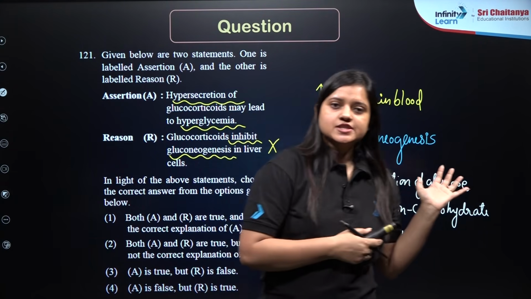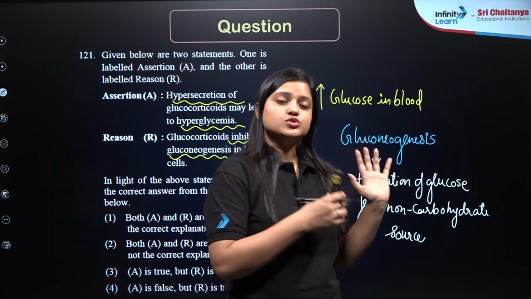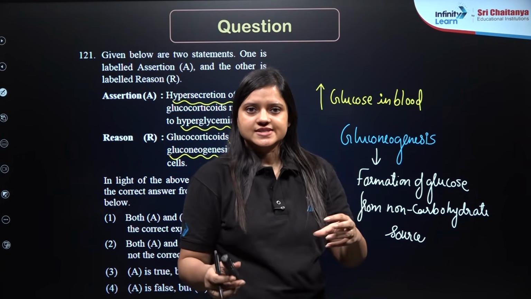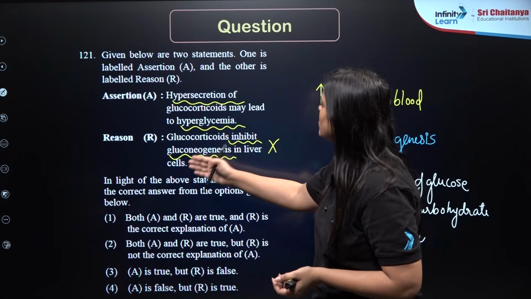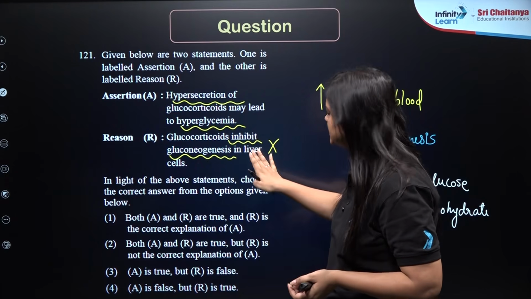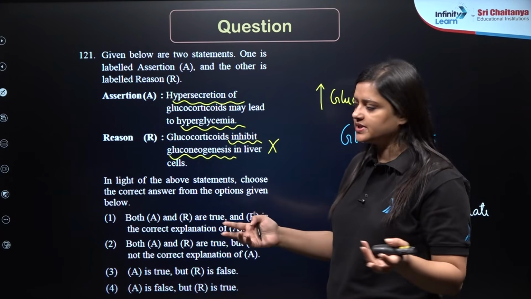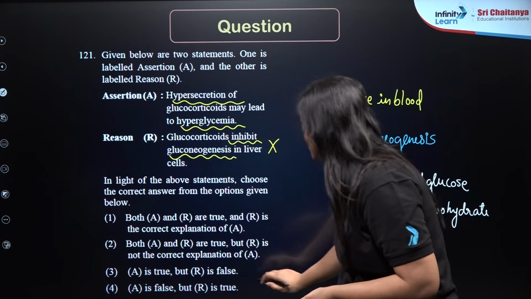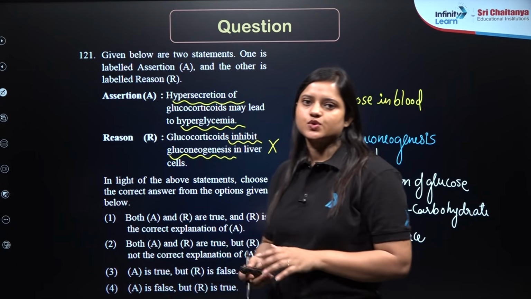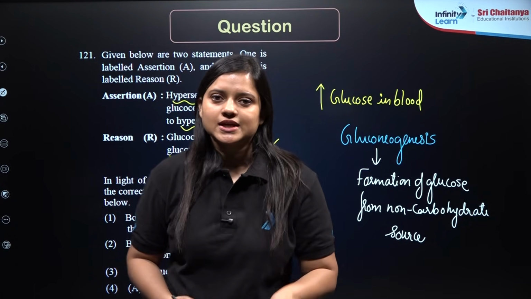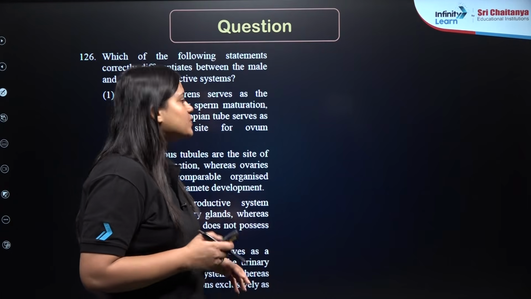Now you can see that it is forming glucose, and so the glucose level in the blood should increase. But here they are saying that gluconeogenesis is inhibited. This is wrong. It is promoted, right? So assertion is true, but reason is false. Answer for this question should be 3. Yes? So let's move on to our next question.